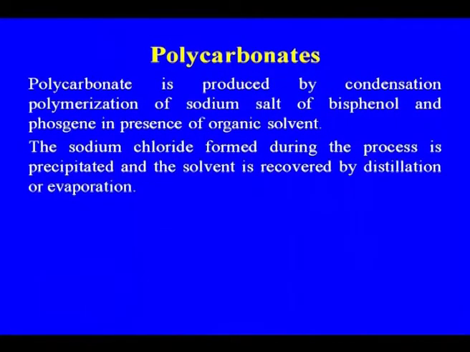As far as process technology is concerned, polycarbonate is produced by condensation polymerization of the sodium salt of bisphenol and phosgene in the presence of an organic solvent. The sodium chloride formed during the process is precipitated and the solvent is recovered by distillation or evaporation.